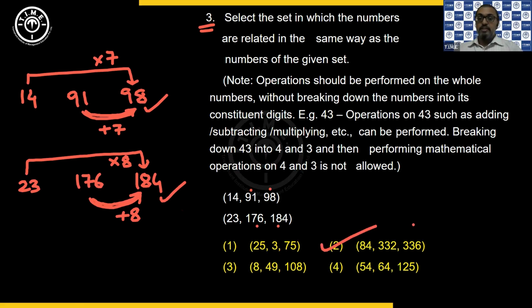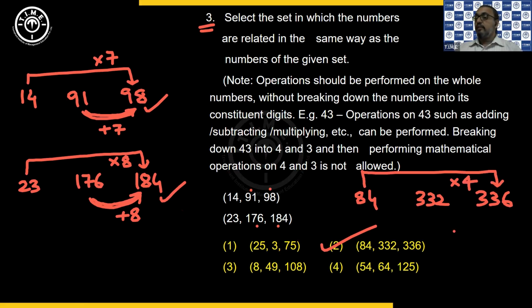Second option: in the second option, you have 84, 332 and 336. Now 84 you multiply by 4 to get 336, and the same thing you add here to get 336. So option 2 has the similar relation, because that is what it says: the numbers are related in the same way. So choice 2.